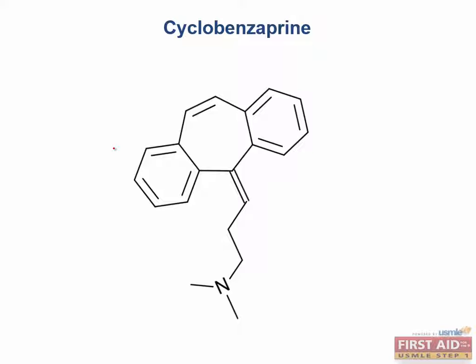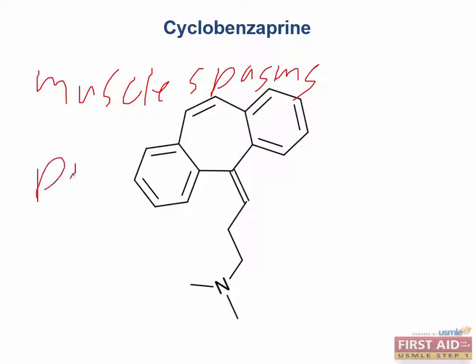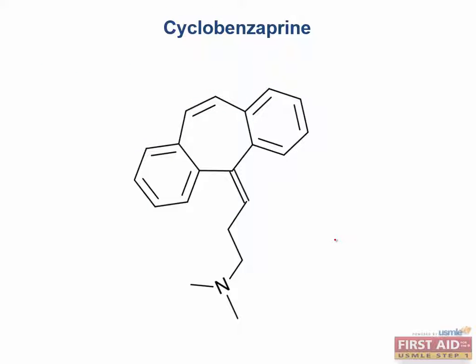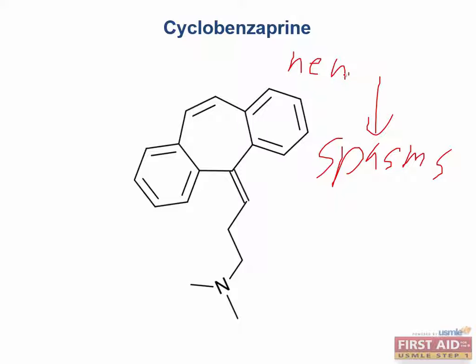Cyclobenzaprine is a drug that can be used to treat muscle spasms as well as pain associated with musculoskeletal conditions. Importantly, unlike some of the other drugs we discussed, such as baclofen, this is typically used for spasms that do not result from neurological conditions like cerebral palsy, for example. So, if you get a question where a patient has muscle spasms, but the cause is neurological, then cyclobenzaprine is not the answer. One other fact you should know is about the side effects of cyclobenzaprine.